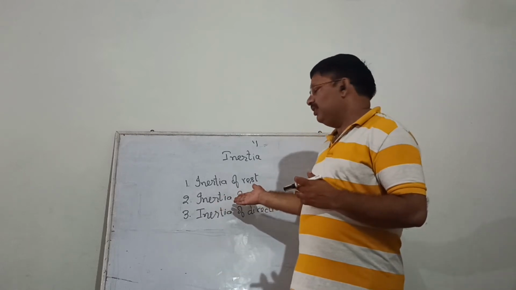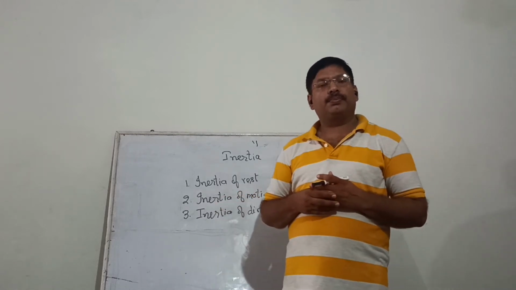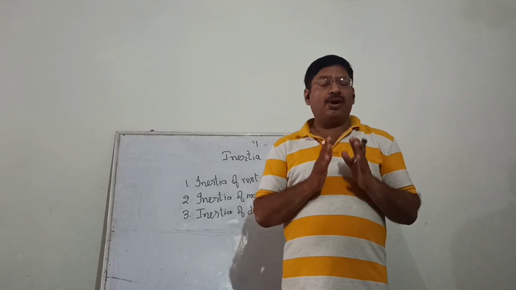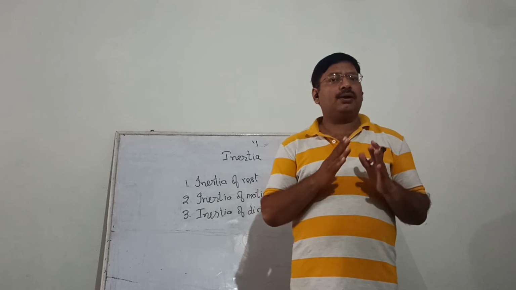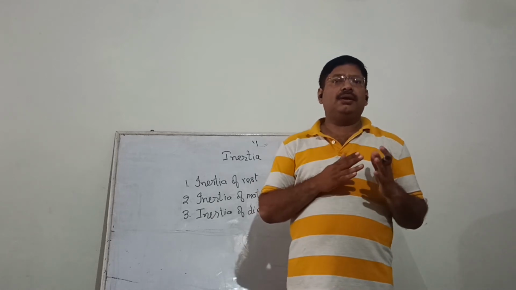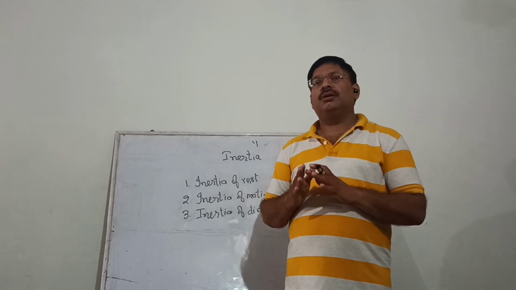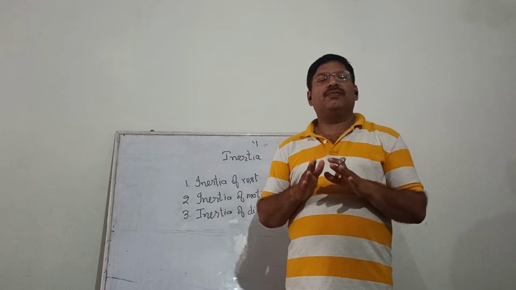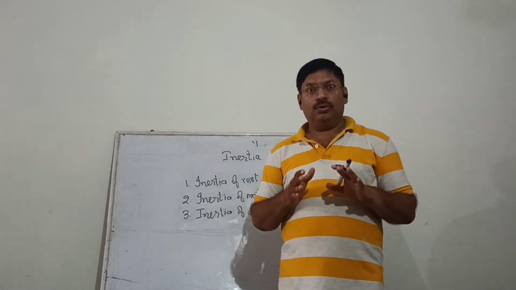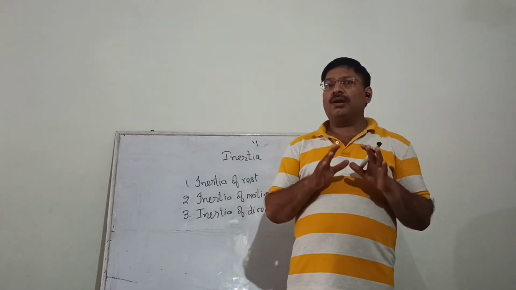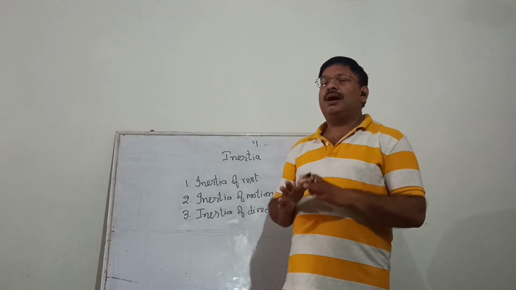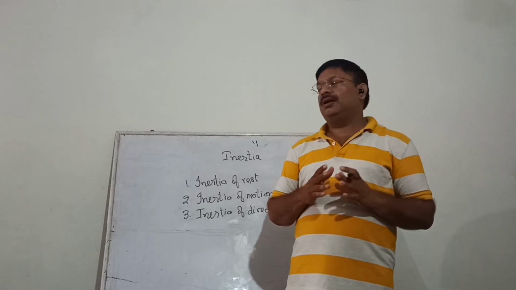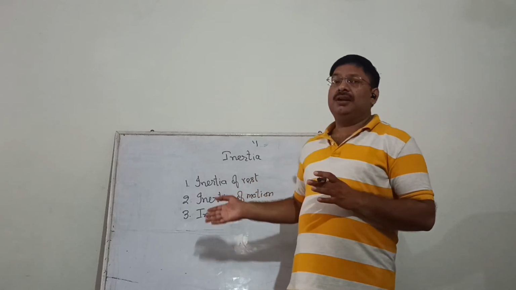Now, second one is inertia of motion. Inertia of motion says that if a body is in motion along a straight line, then the body will always remain in motion unless it is acted upon by some force. So it is impossible for a moving body to come to rest unless some external force is applied on the body. This inertia is called the inertia of motion.